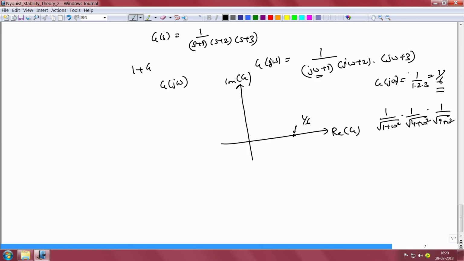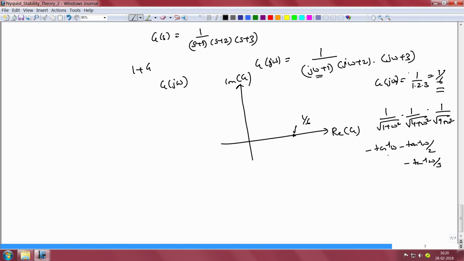What about the phase? The phase of the first term would be equal to minus tan inverse omega. The phase of the second term would be equal to minus tan inverse omega by 2, and the third term would be equal to minus tan inverse omega by 3. So when omega is close to 0, all these terms are close to 0.